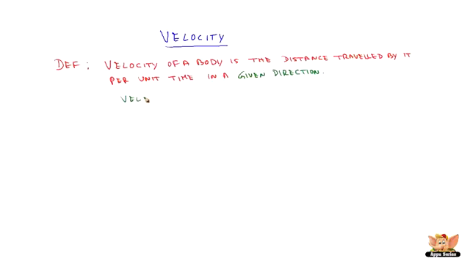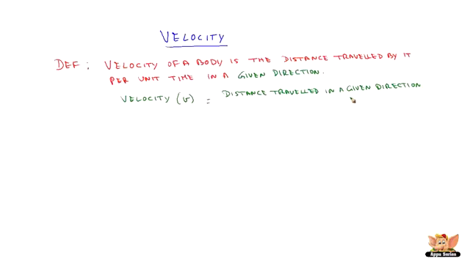Hence we say velocity, represented as v, is equal to distance traveled in a given direction, which is missing in the speed.